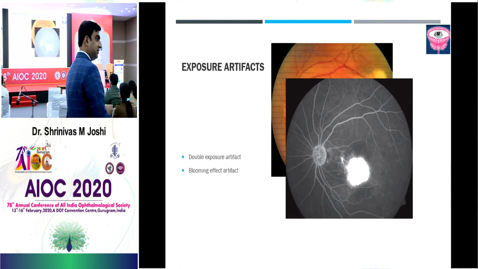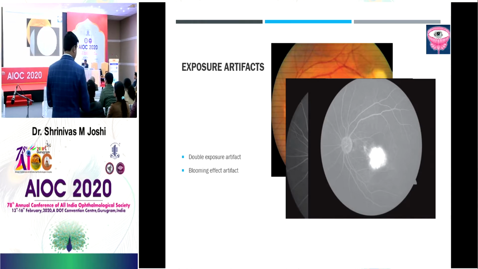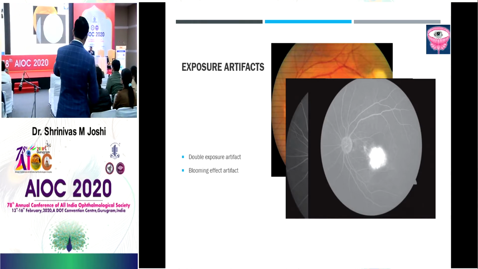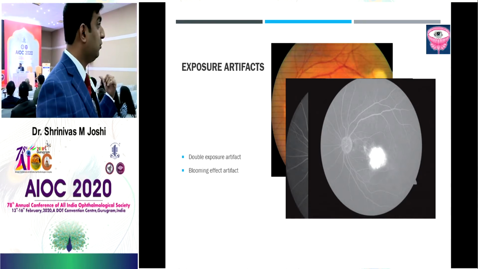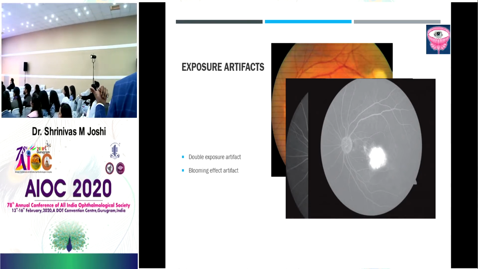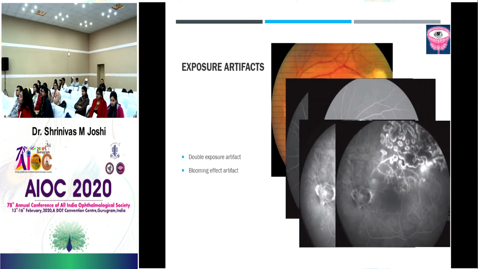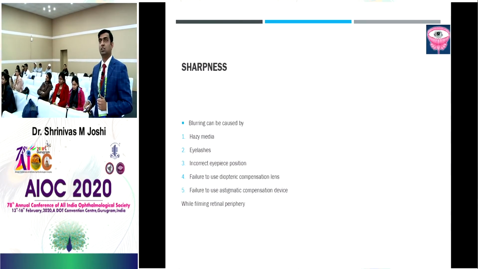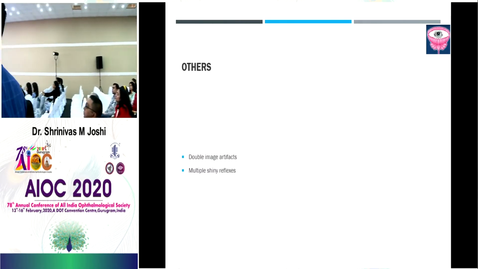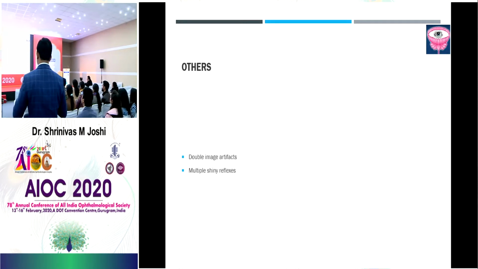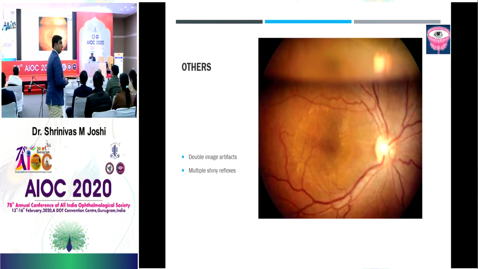What is blooming effect artifact? It's because of the increasing intensity of the flashlight which we are using. There is actually not that much abnormal hyperfluorescence, but it shows hyperfluorescence. That is what is called the blooming effect artifact. And the next, what is this? Sharpness. I'll not go into the detail, you all might know because you are all experts at taking photographs with cameras and mobiles.